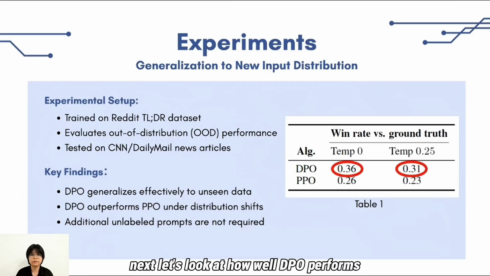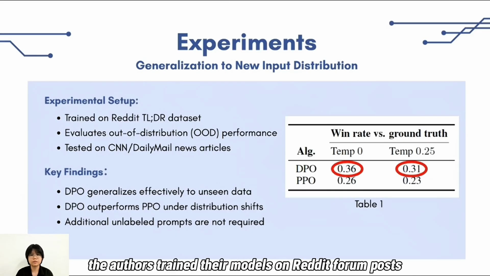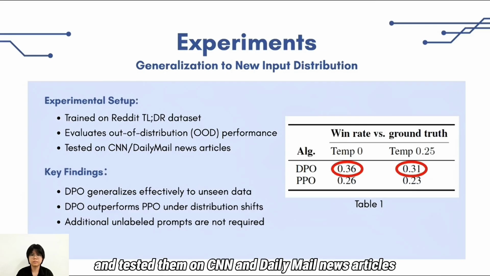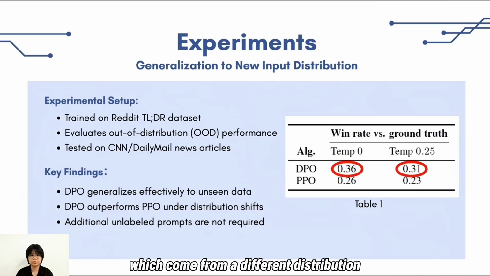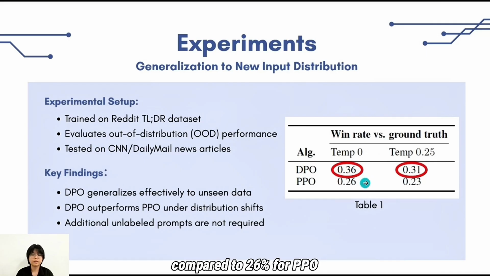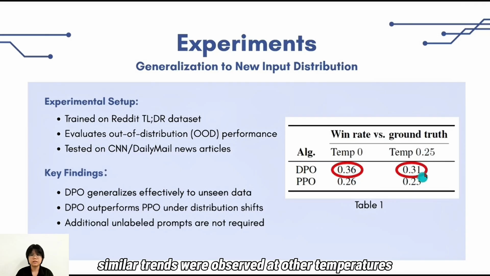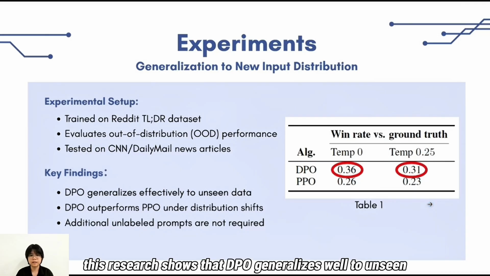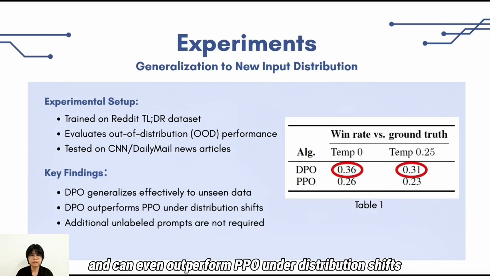Next, let's look at how well DPO performs on completely new data. The authors trained the models on Reddit forum posts and tested them on CNN/Daily Mail news articles, which come from a different distribution. As shown in Table 1, DPO achieved a higher GPT-4 win rate of 36% compared to 26% for PPO. Similar trends were observed at other temperatures. This result shows that DPO generalizes well to unseen data and can even outperform PPO under distribution shifts, despite not using additional unlabeled prompts.